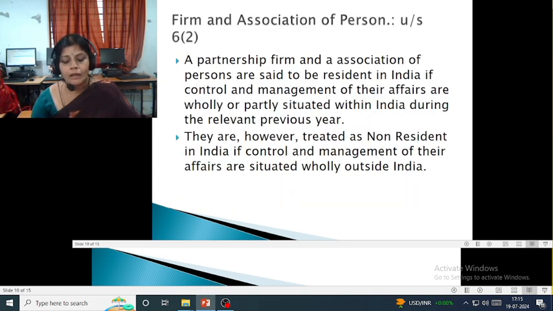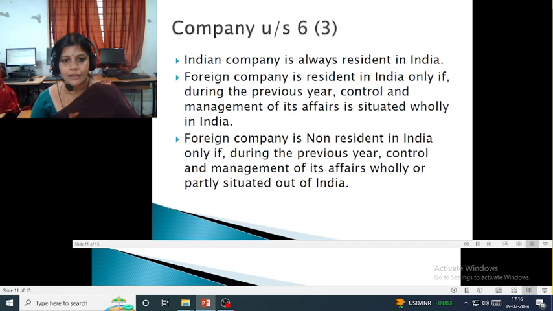Next comes the residential status of a firm and association of persons. A partnership firm and an association of persons are said to be resident in India if control and management of their affairs are fully or partly situated within India during the relevant previous year. However, they are treated as non-resident if control and management of their affairs are situated fully outside India.